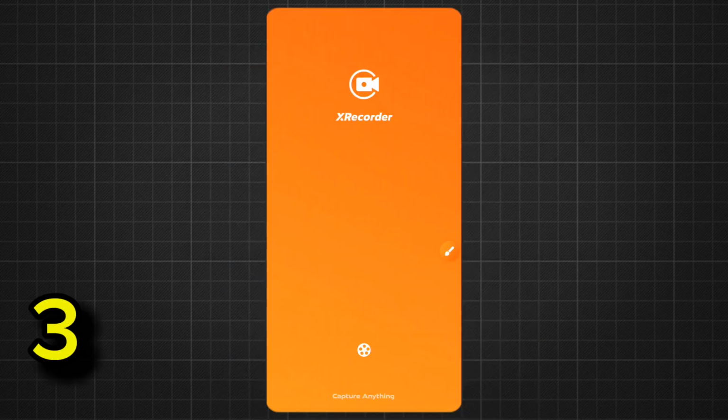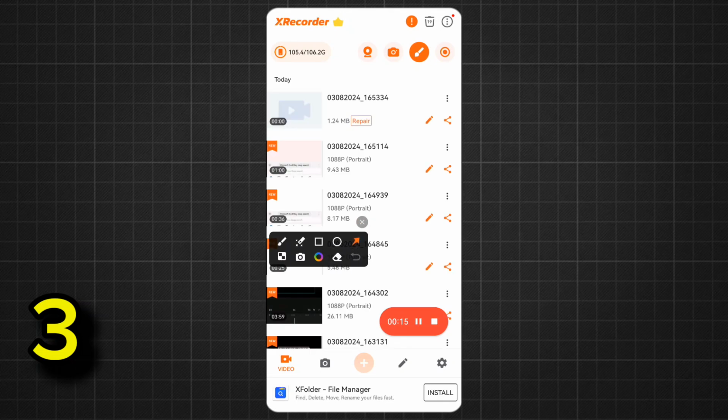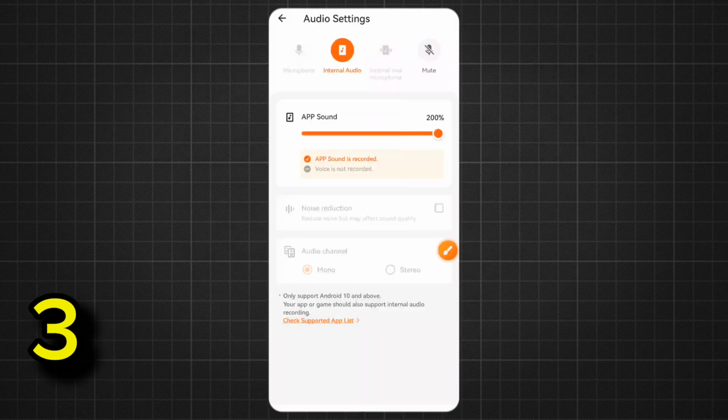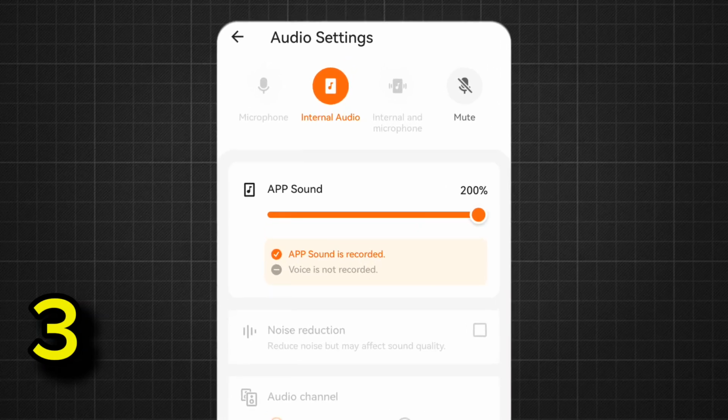After that, you can go ahead to make your recording, but before that you have to open up the X Recorder first and make a few settings. So here on your settings, you go to your audio settings right here, and once you click on your audio settings, you're going to see these options. Make sure that internal audio is selected. Make sure you don't select the internal and microphone, because if there is an external interference or noise, it will affect your video. And for the app sound, make sure that it's 100% or 200%. So I'm going to be setting it at 200.